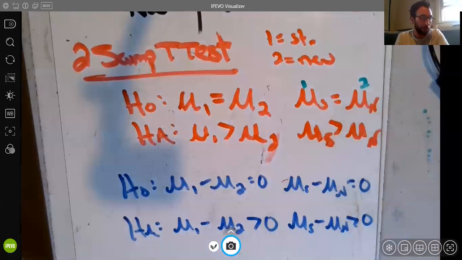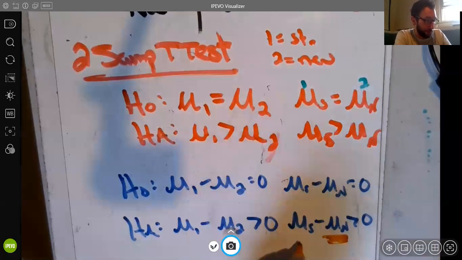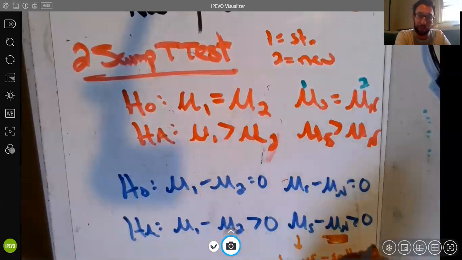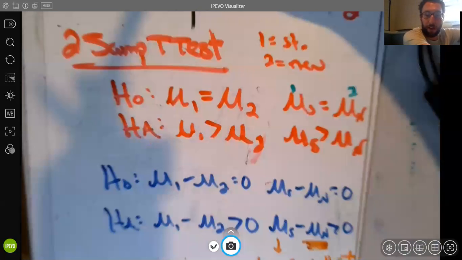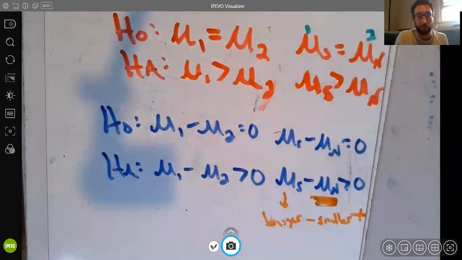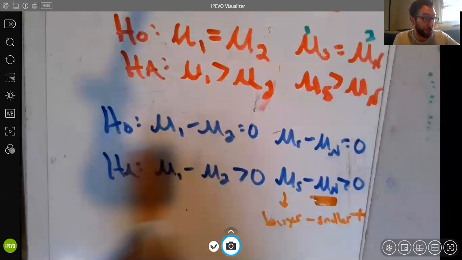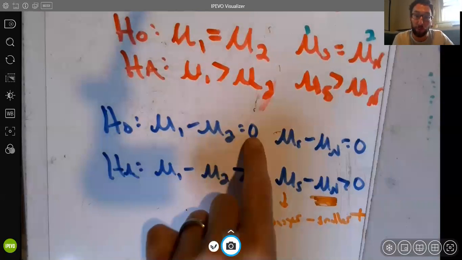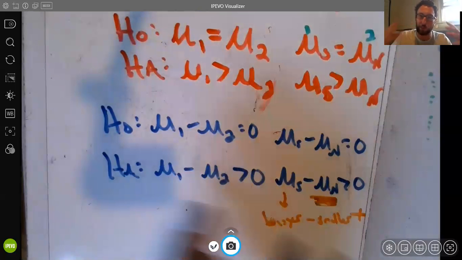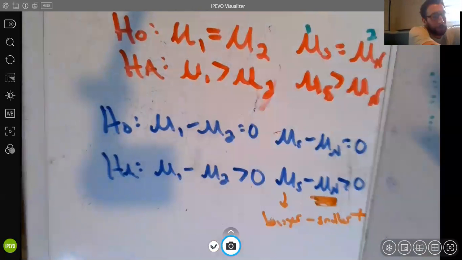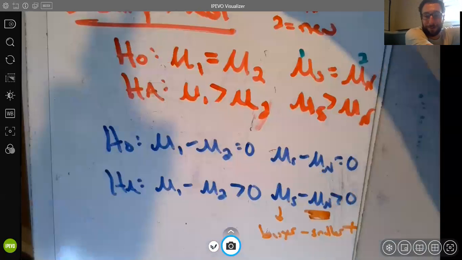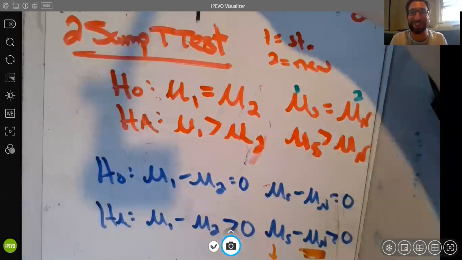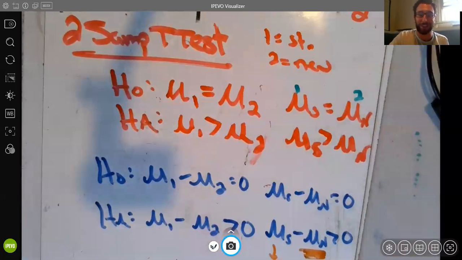The reason it's greater than 0 is that if the new procedure has a lower recovery time, a bigger number minus a smaller number gives a positive difference, which has to be greater than 0. So we're literally assuming there's no difference in the null when we write it this way. Maybe it's easier to see that conceptual idea with the blue notation. I don't know, maybe not. Those are all the ways you could do it. You pick one that works for you, just get it right one way. So hypotheses, done.